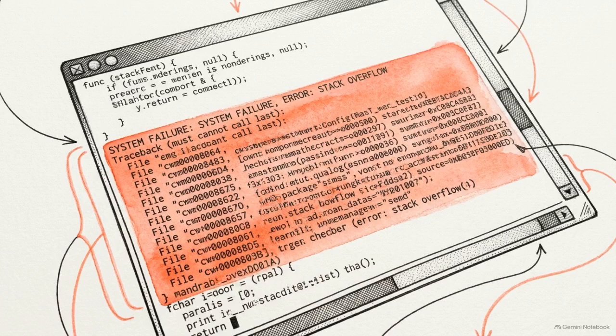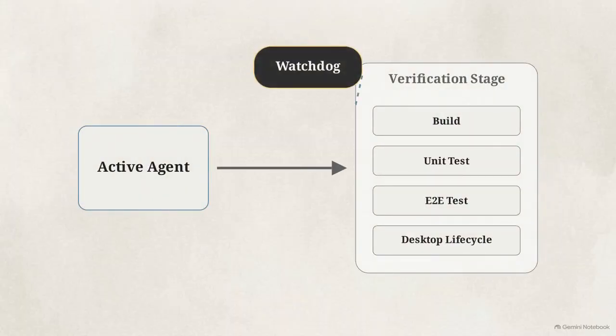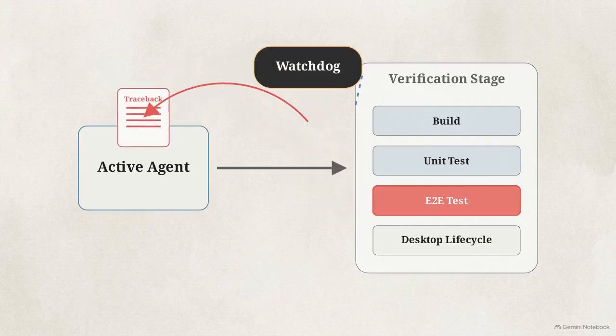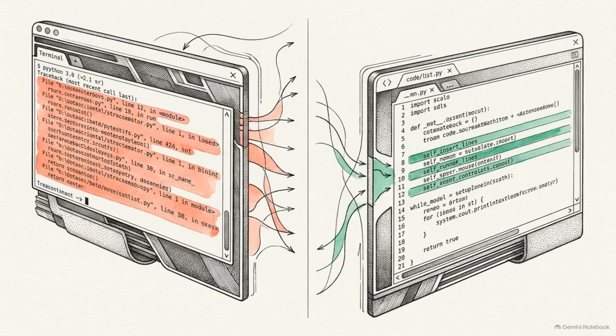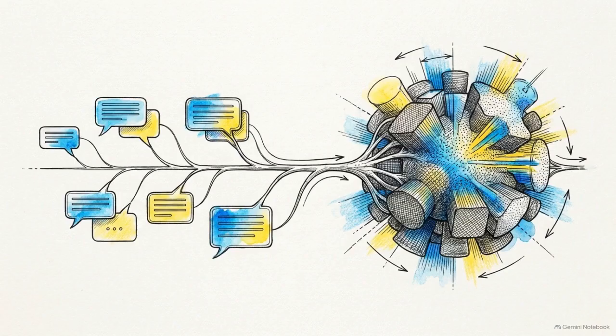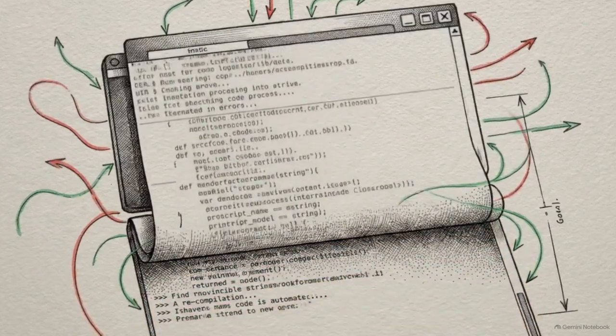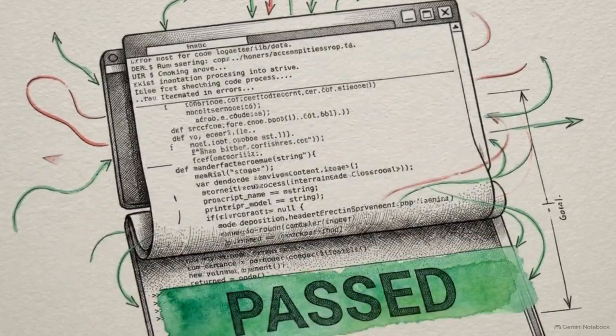Complex end-to-end tests often throw unexpected exceptions, which typically cause autonomous agents to stall. To prevent this, the Qwen harness employs an automated watchdog mechanism. When a test fails, the watchdog captures the error traceback and routes it back to the agent node. This trace is re-injected into the context window, triggering an autonomous self-repair cycle and a new verification run. Over 16 days, this iterative loop allowed the agent to evolve new capabilities directly from community feedback signals. Systemic autonomy relies on the capacity to ingest runtime exceptions and iterate toward a functional state without human intervention.